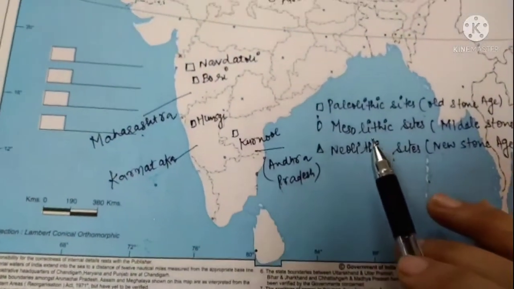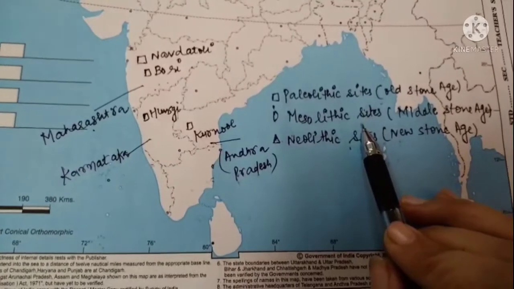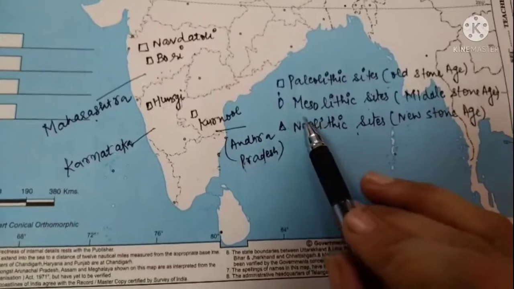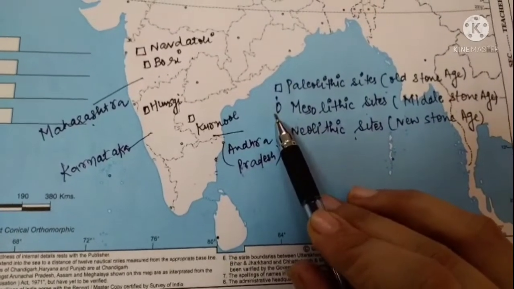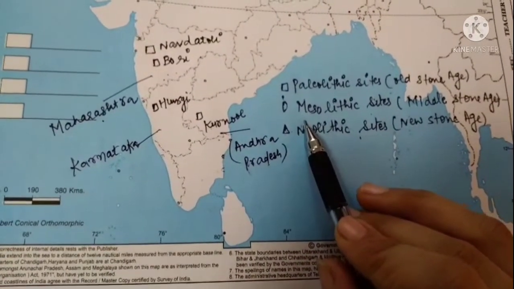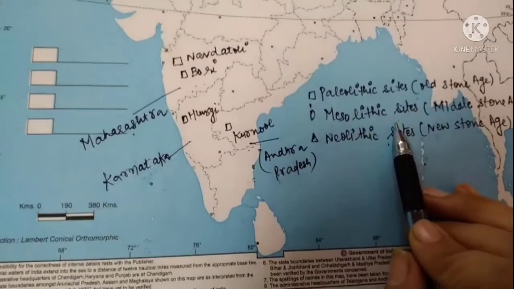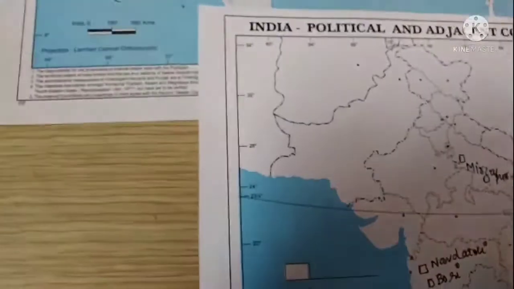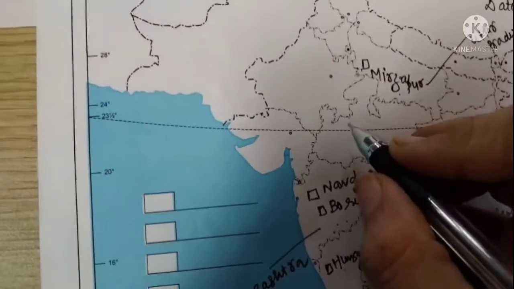Now moving to the next, the Mesolithic sites, meaning the places which were found in the Middle Stone Age. I am using this symbol for displaying the different places found in the Mesolithic sites. The first is Adamgarh, which is in Madhya Pradesh. So where is our Madhya Pradesh? Here it is.